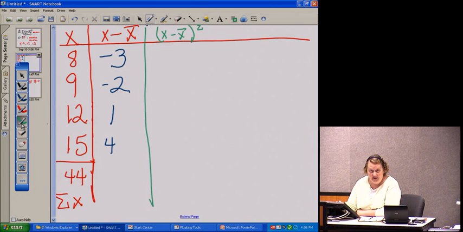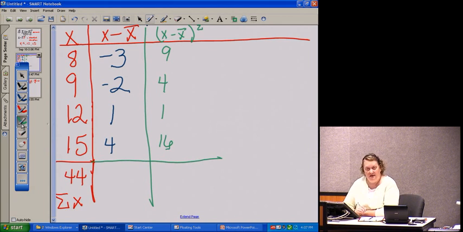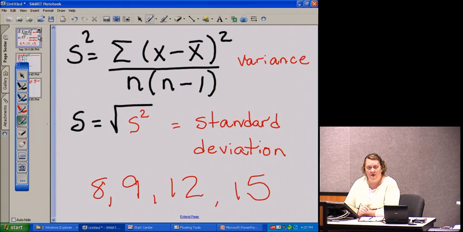If you use the calculator, you do need to put these numbers in parentheses because a negative 3 times a negative 3 should give me a positive 9. Negative 2 times negative 2 should give me a positive 4. 1 times 1 is 1. 4 times 4 is 16. Now, when we look at our formula, that's x minus x bar squared.